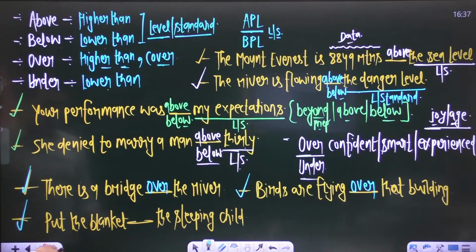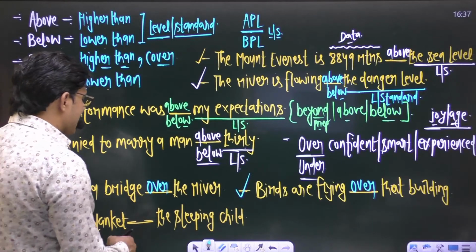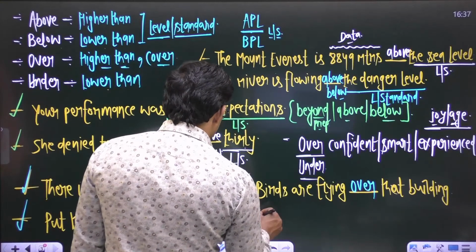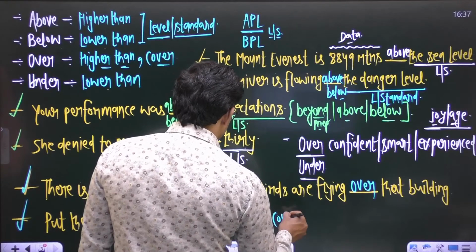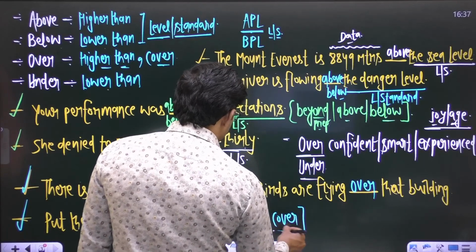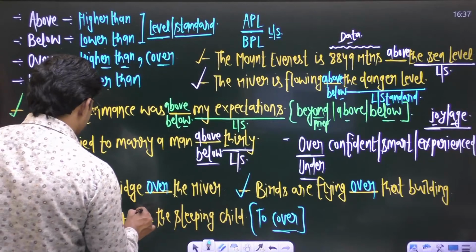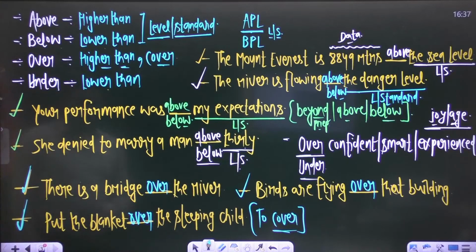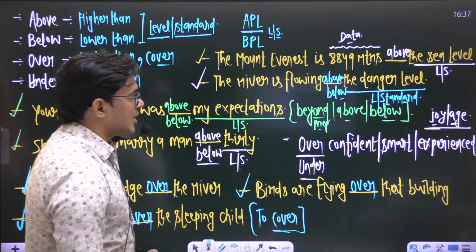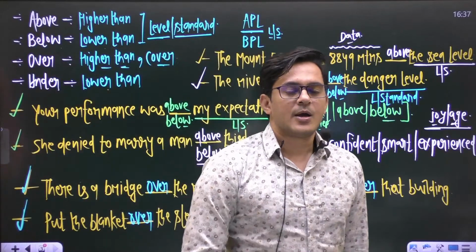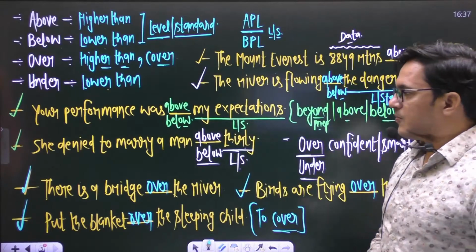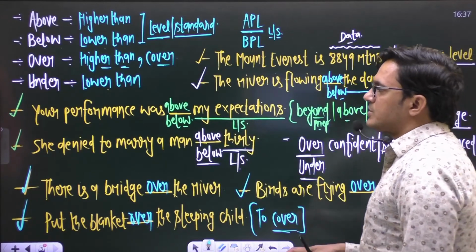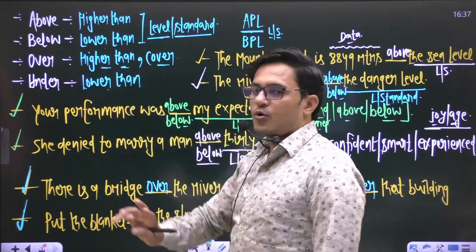In the third sentence it is said, put the blanket blank the sleeping child. Here we are talking about covering, to show the sense of cover, right? And to show that sense we use the preposition over, right? So the sentence will be: put the blanket over the sleeping child. These are the examples regarding the prepositions above, below, over, under.